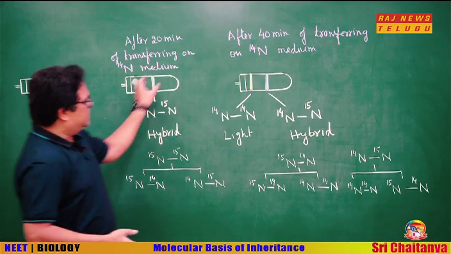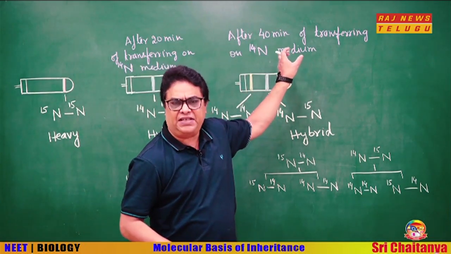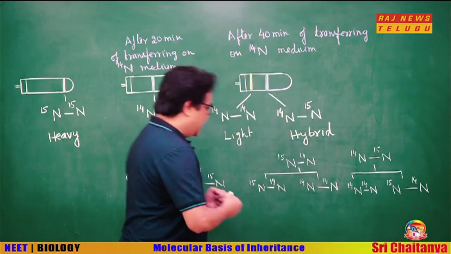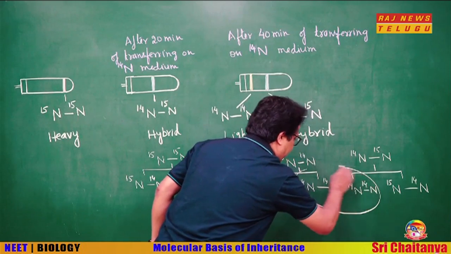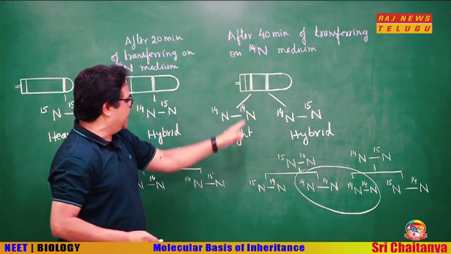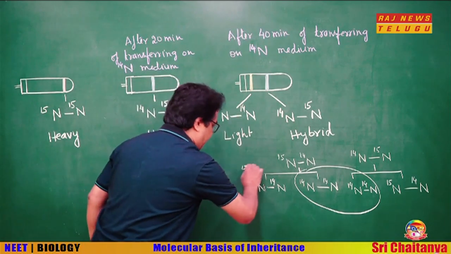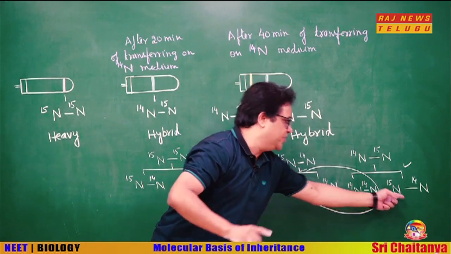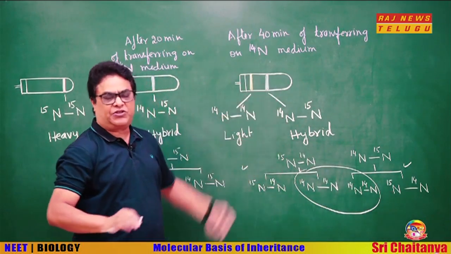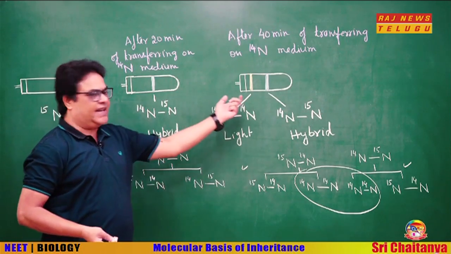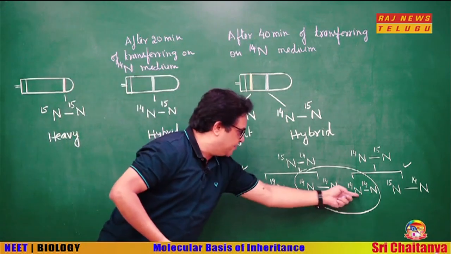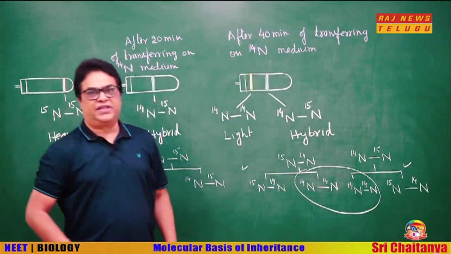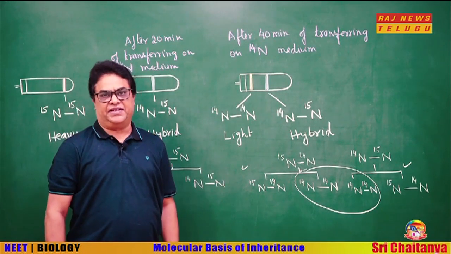Okay. Now, when samples were taken after 40 minutes, you see 4 DNA molecules are formed. These two will have both light strands, that is why we are getting a light band, and these two, first and fourth one, will have hybrid, one old and one new. That is why we are getting one hybrid band. So, after 40 minutes when we take a sample, we get two bands, one light band, it is of these two, and one hybrid band, this is of these two. So, this proves that DNA replicates in semi-conservative mode.